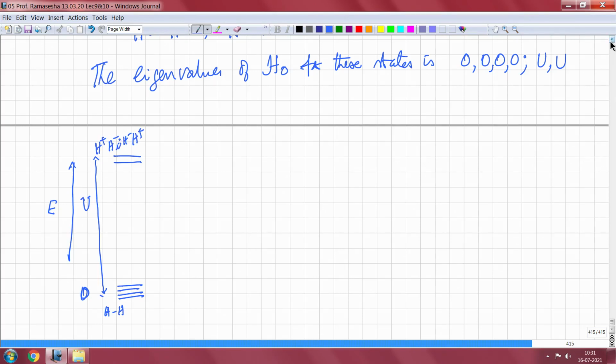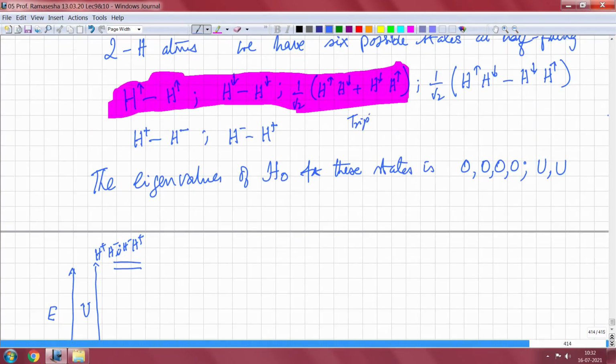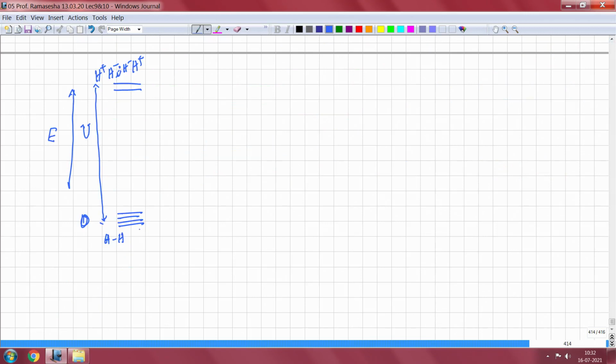The states that I wrote down here, these 3 are triplet states, corresponding to Ms equal to plus 1, minus 1, and 0. This is a singlet state, and of course these two are obviously singlet states, because in a single orbital they have 2 electrons and the other orbital is empty. So here you have a degeneracy of the singlet and the triplet states, all having 0 energy, and these 2 are singlet states.